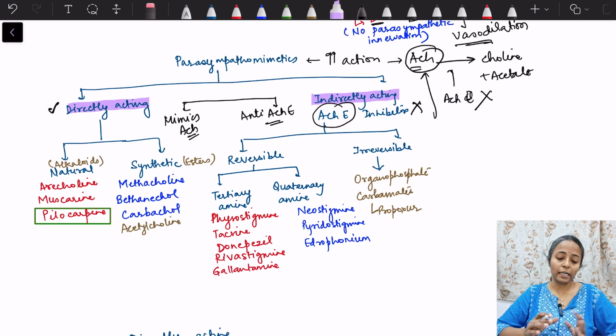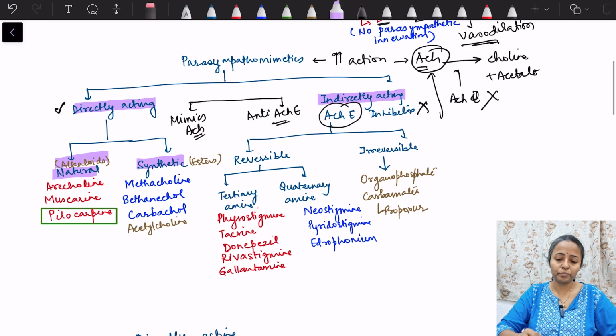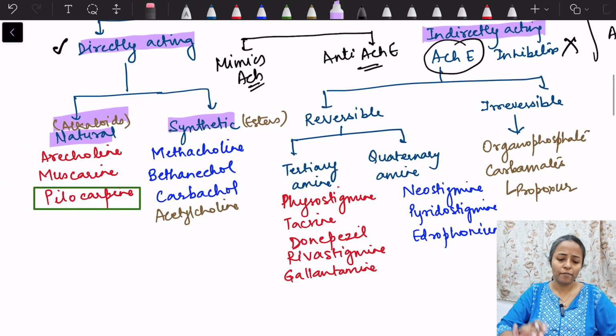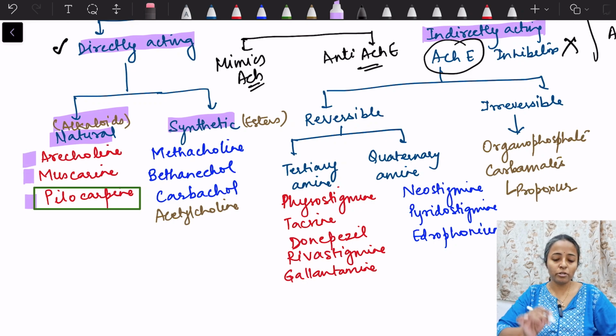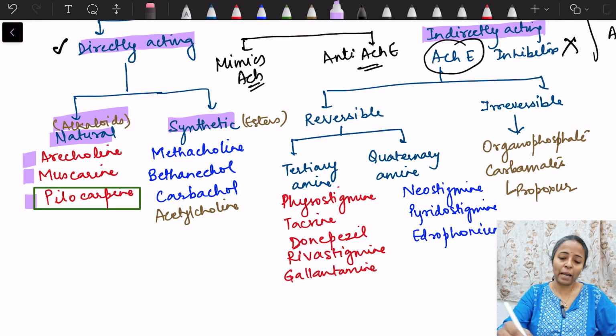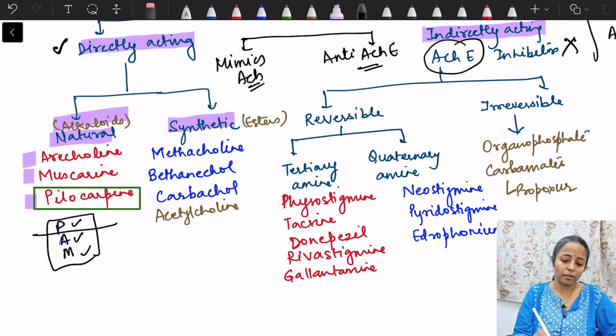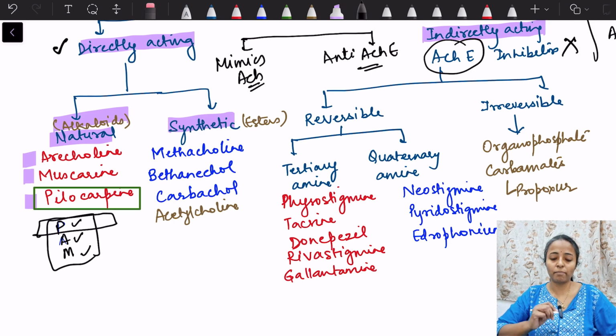In the drugs which are directly acting, further classification is there. These are natural, also known as alkaloids, and there are synthetic drugs. In the natural ones we have arecoline, muscarine and pilocarpine. The most important one among these is pilocarpine. We will see each of these drugs one by one again later. You can simply remember it as PAM: pilocarpine, arecoline and muscarine. Pilocarpine I have written on top because it is the most important.